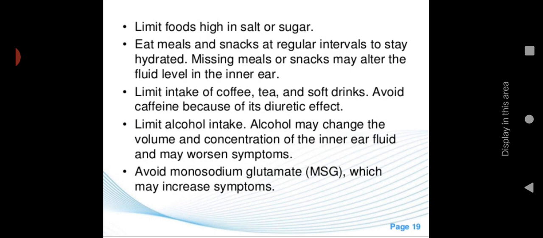Then limit alcohol intake. Alcohol may change the volume and concentration of the inner ear fluid and may worsen symptoms. So we have to advise the patient to stop or limit alcohol intake, as it can lead to changes in volume and concentration of ear fluid. Then avoid monosodium glutamate, which may increase symptoms.